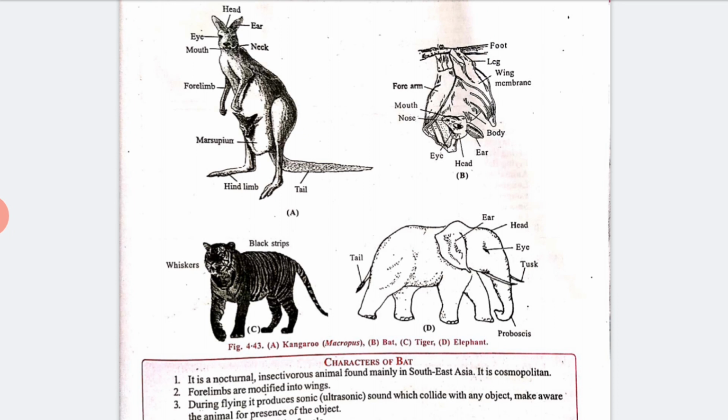Because of the presence of mammary glands with teats and the presence of hair on the body. Females give birth to fully developed young ones. Presence of sweat glands and sebaceous glands on the skin. Heart is four chambered. Presence of external ear, seven vertebrae in the neck region, and ear pinna is present. All these characteristics are given so that we can count bat in the class of mammals.